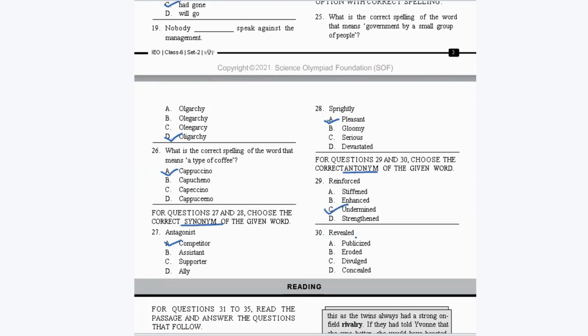Next, revealed. Revealed means to make it known to some people. If something is hidden and you disclose that thing, that is called revealing or revealed. Here it can't be publicized, eroded, or divulged, as those are the same as revealing. Concealed means to hide, so this could be the correct answer. Revealed and concealed are opposite words. With this, we have completed the first section.